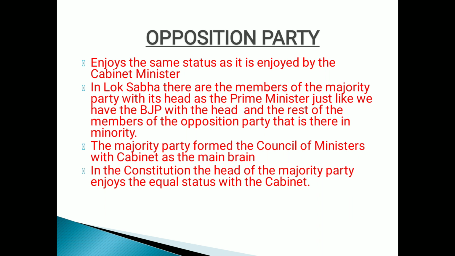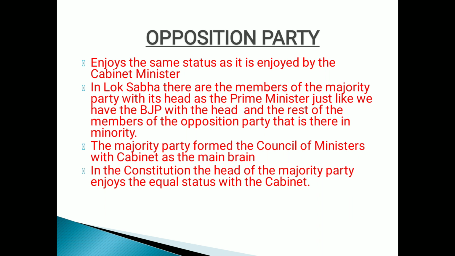In Lok Sabha, again I repeat, there are the members of the majority party with its head as the prime minister. The perfect example is the BJP. It is the majority party in Lok Sabha. Its head is the Honorable PM Narendra Modi. And the rest of the members are the opposition party that is in minority. Though they win the elections, they couldn't form the majority party. They are all called the opposition party.